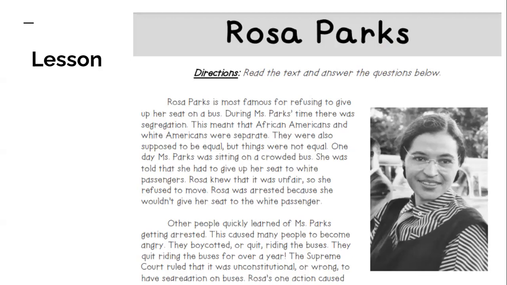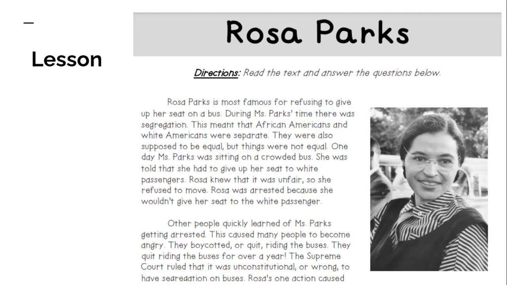One day, Miss Parks was sitting on a crowded bus. She was told that she had to give up her seat to white passengers. Rosa knew that it was unfair, so she refused to move. Rosa was arrested because she wouldn't give her seat up to a white passenger.